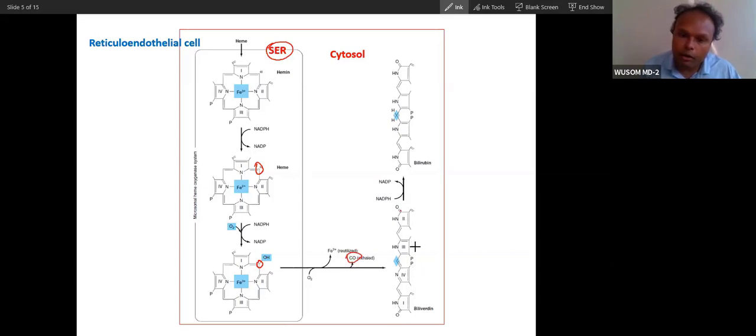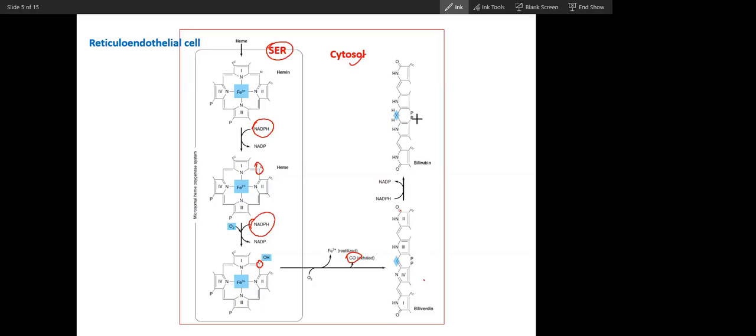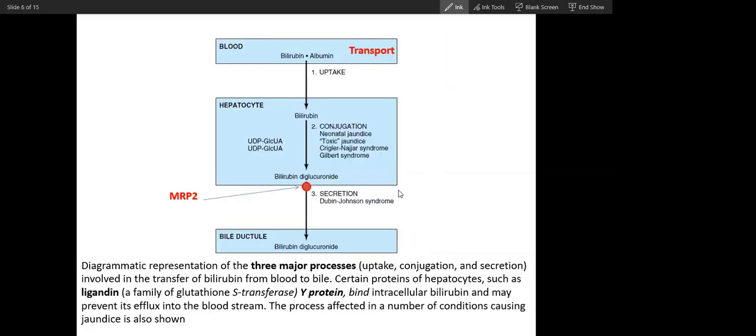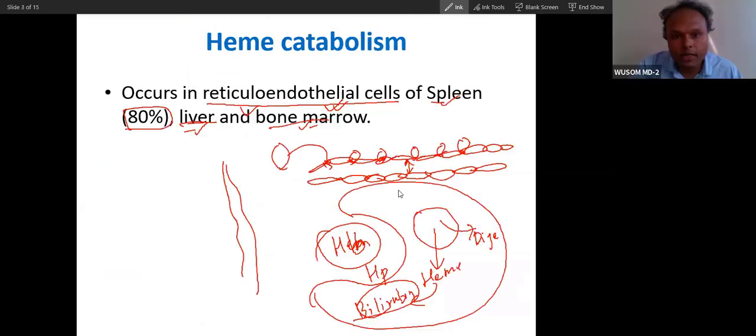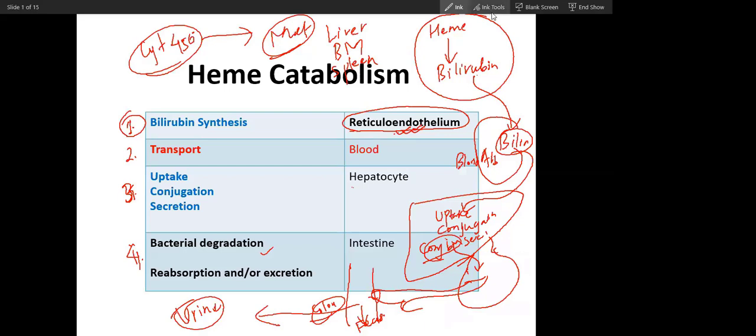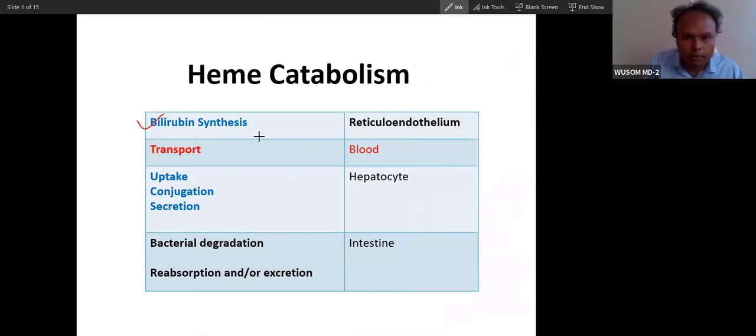This straight chain tetrapyrrole ring, now again, you have seen here NADPH utilization, it will again be converted. This biliverdin will be converted in the cytosol into bilirubin by reduction, by biliverdin reductase. Now, did you all understand this very process of synthesis, the first stage of bilirubin synthesis? Yes.